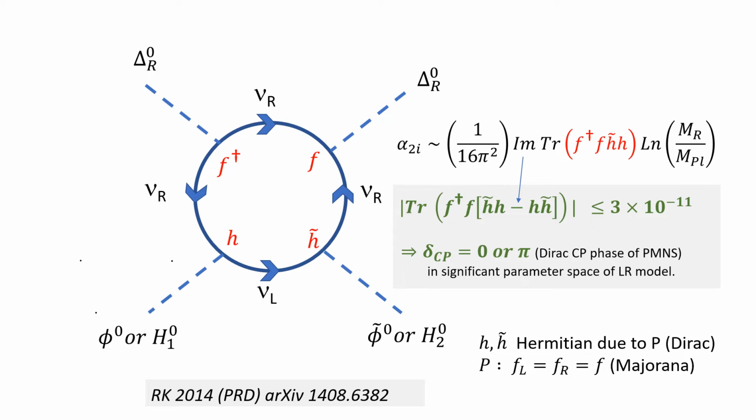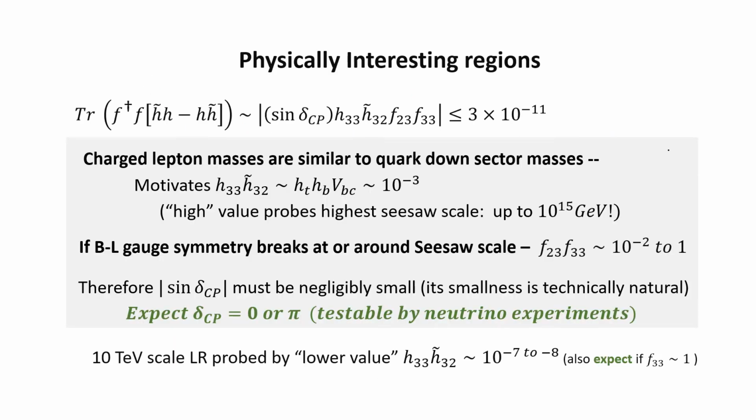And these F's and H's are what generate delta CP, the Dirac phase of the PMNS matrix. So once they are there, this trace is basically imaginary, and the imaginary part of the trace is the commutator. So you get this, and what we will see is that in physically interesting regions, you just have to conclude that delta CP has to be 0 or pi.